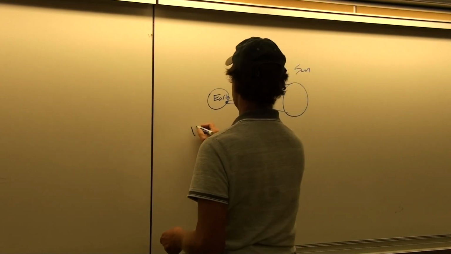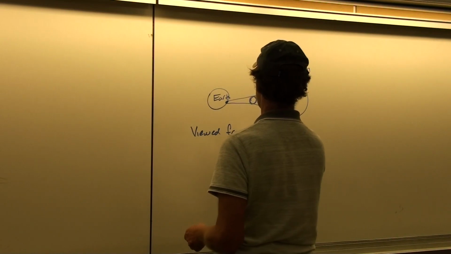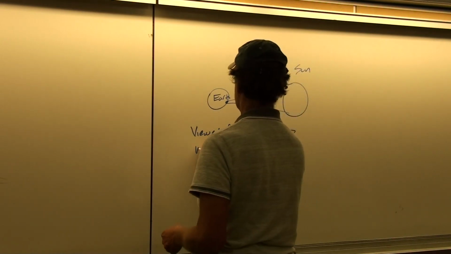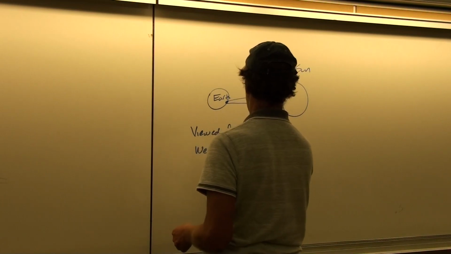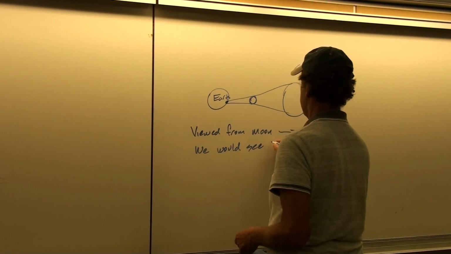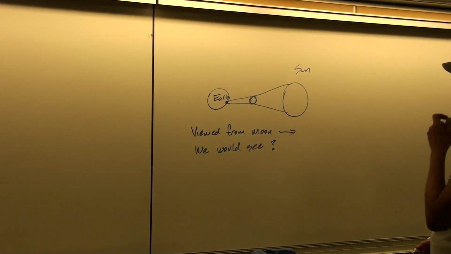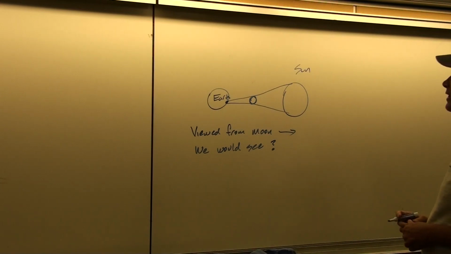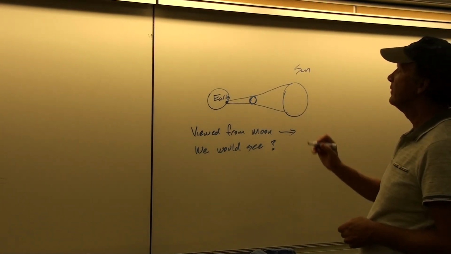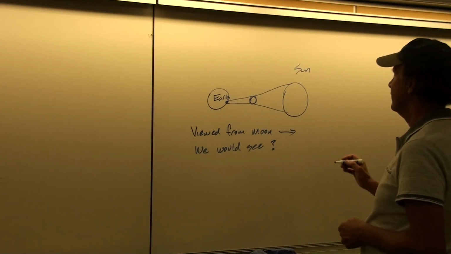But if we viewed from the moon, what would we see? Think about this for a second. If you're looking at what we would call an eclipse of the sun by the moon, but you're looking from the moon point of view. Let's say that we're looking toward the Earth.